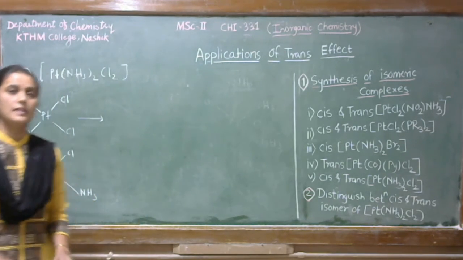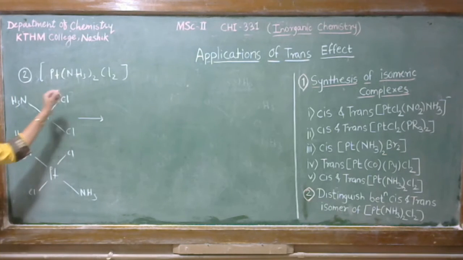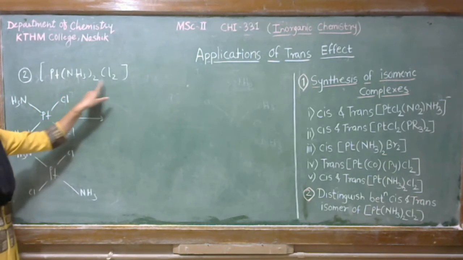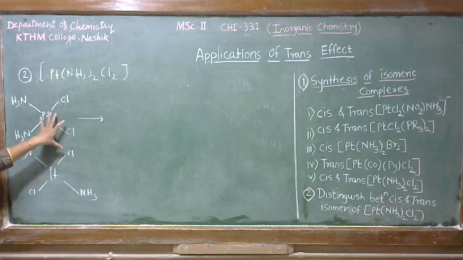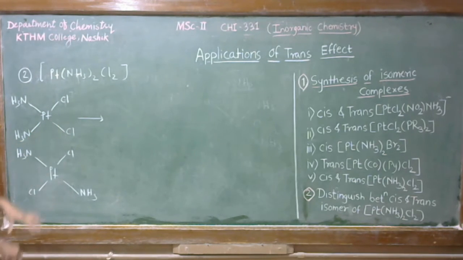Let's see the next application, that is distinguishing between cis and trans isomer of Pt(NH3)2Cl2 by using thiourea. This complex is a cis isomer while this complex is the trans isomer.